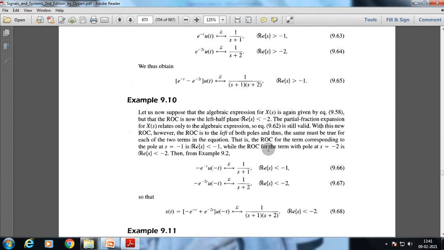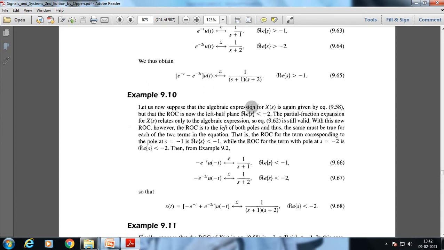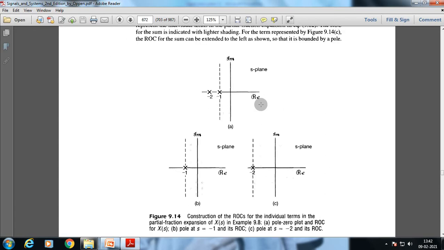Let us now suppose that the algebraic expression for X(s) is again given by this equation. But the ROC is now the left half, real part of s less than -2. The result, equation 9.58, is this.